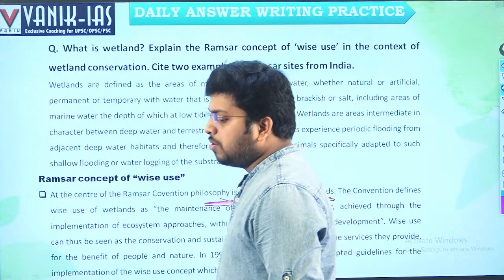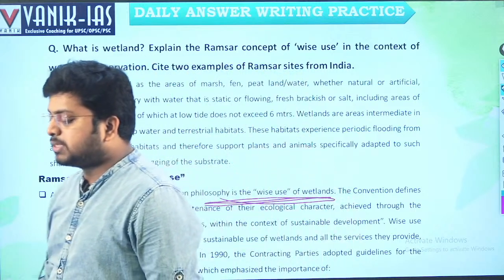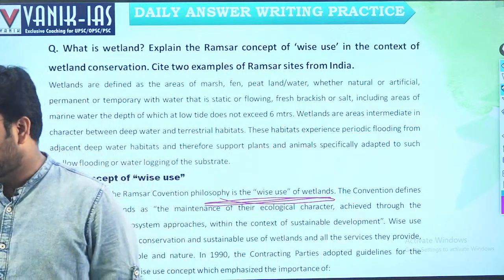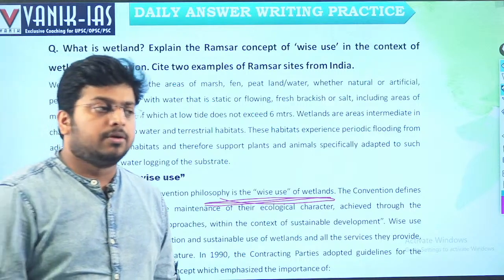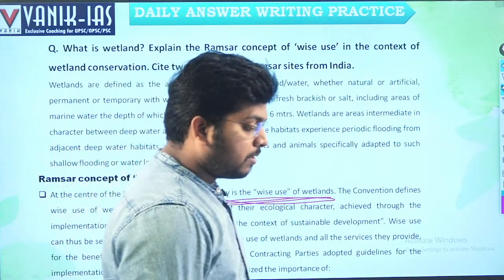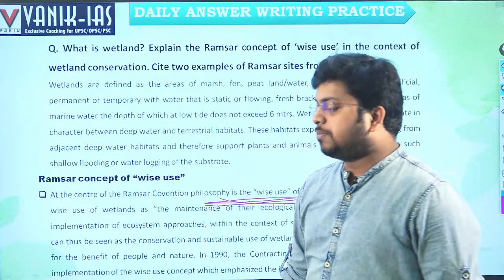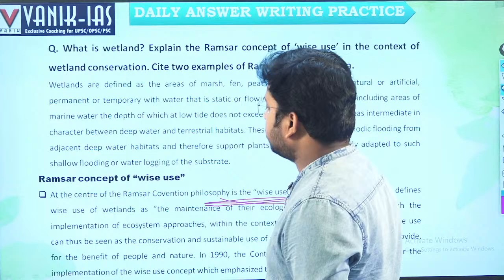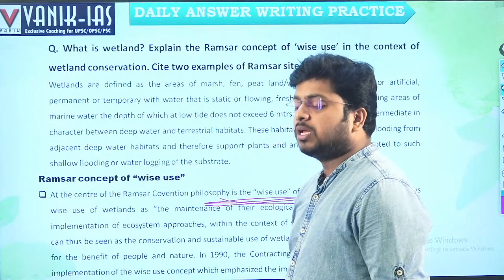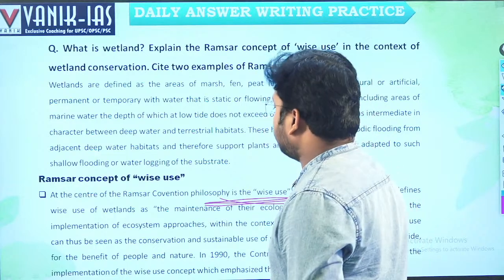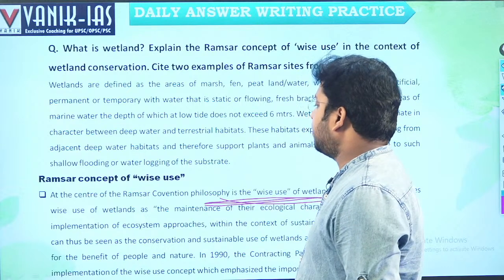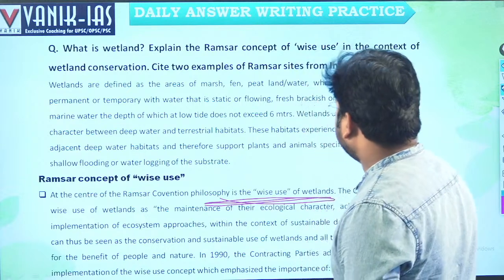The goal at the present time is that simultaneously we have to think about the economic development of the developing nations, the reduction of poverty and development of infrastructure. At the same time, we also have to think about the environment. That is, our development should be sustainable development. So how can we wisely use the wetlands?